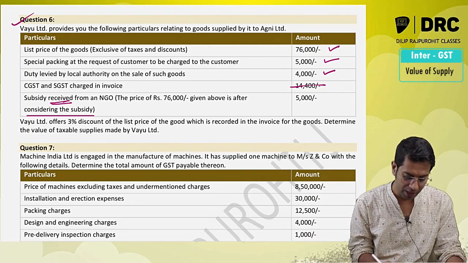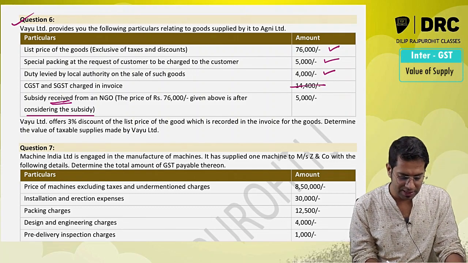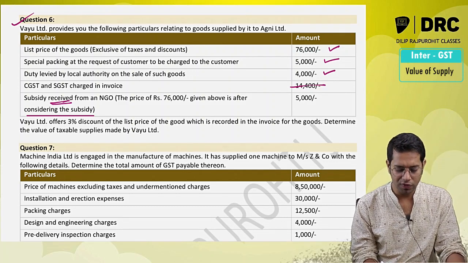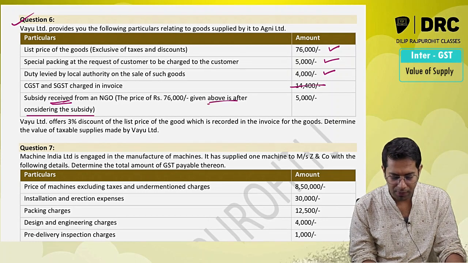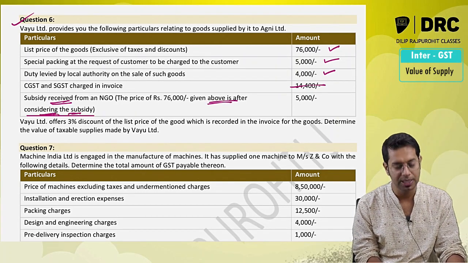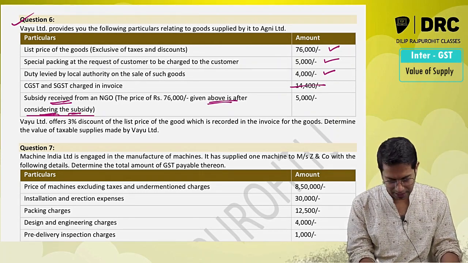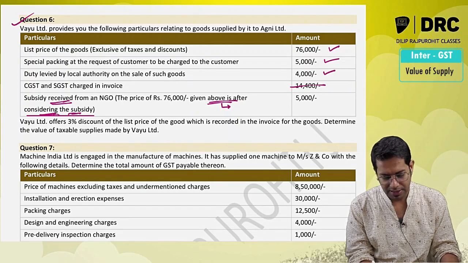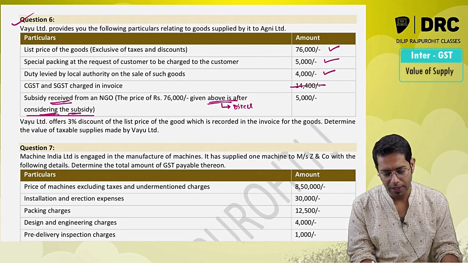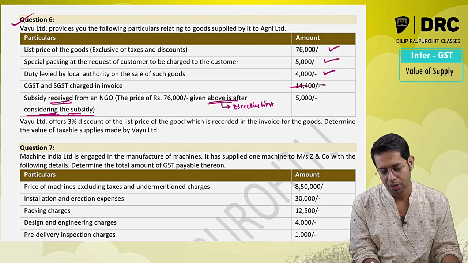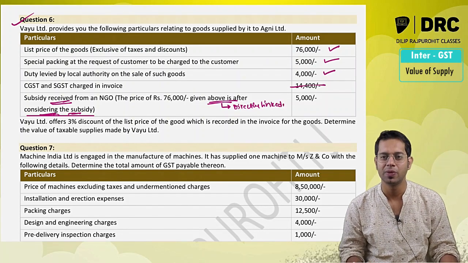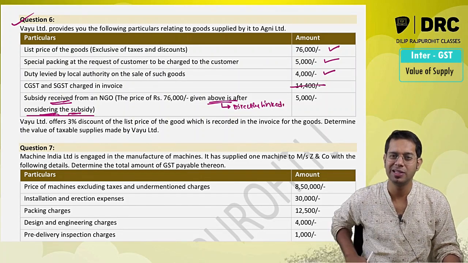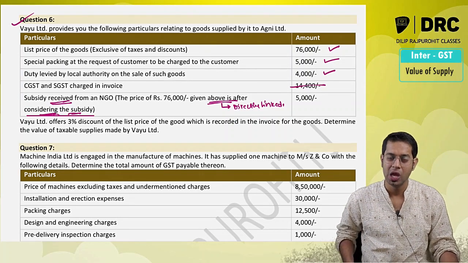Now, please note, when they say the price of 76,000 given above is after considering the subsidy, what does this basically mean? This means that it is directly linked to the price. Now please note, normally there is a wrong notion with students.